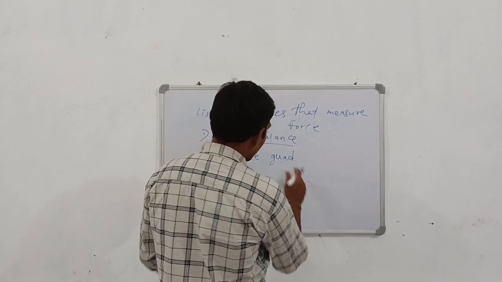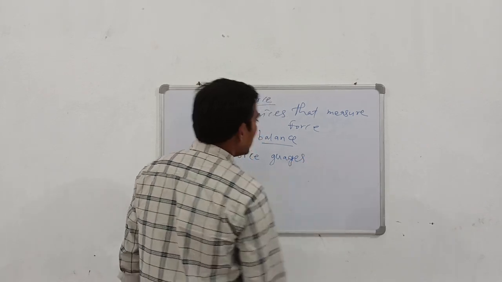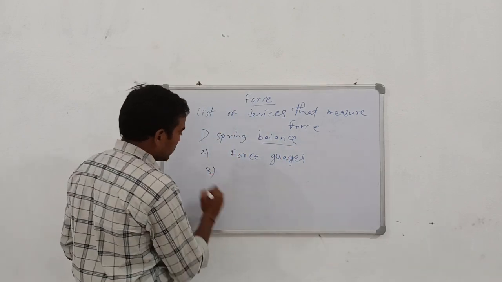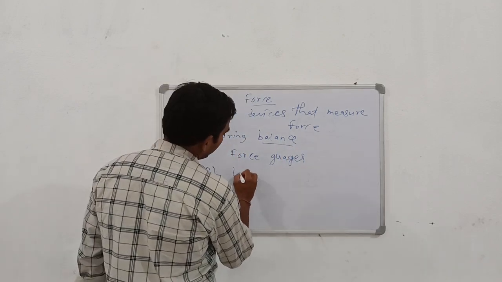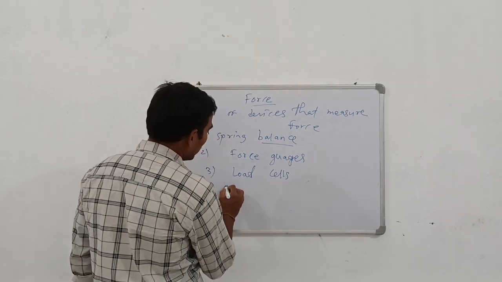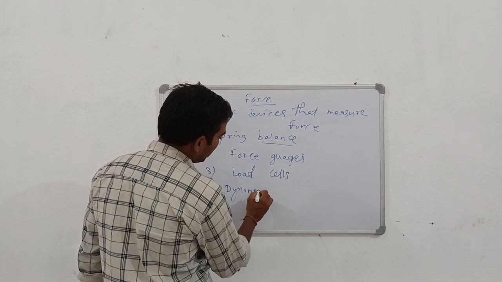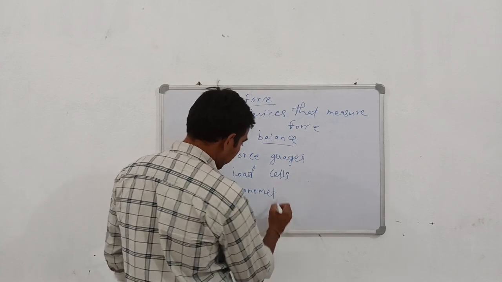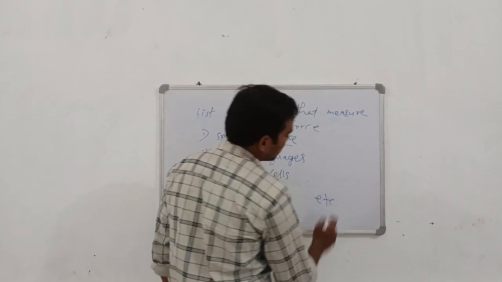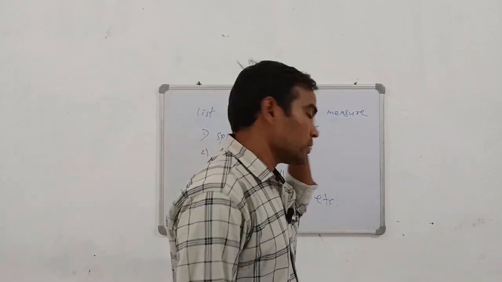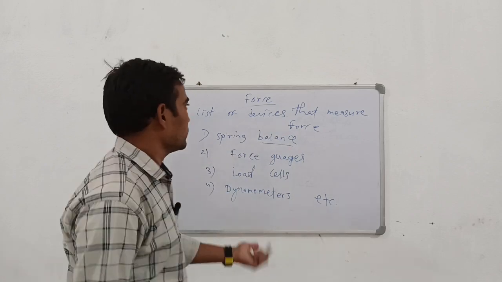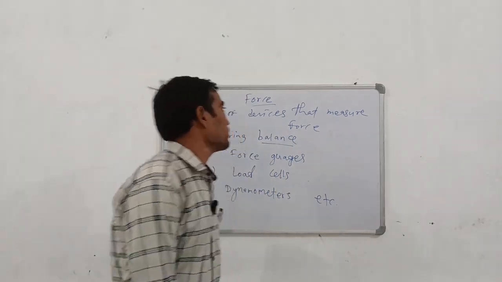Force gauges are also devices that measure force. The third one is load cells, and the fourth one is dynamometers. You can say etc., because there are a lot of other devices that measure force. These are only four main or basic devices.